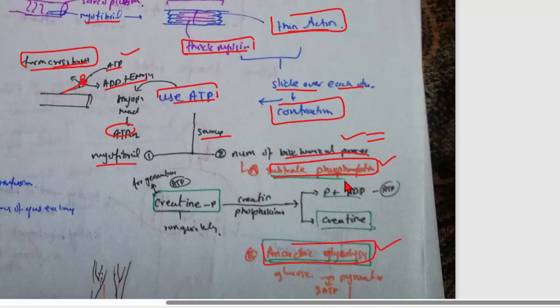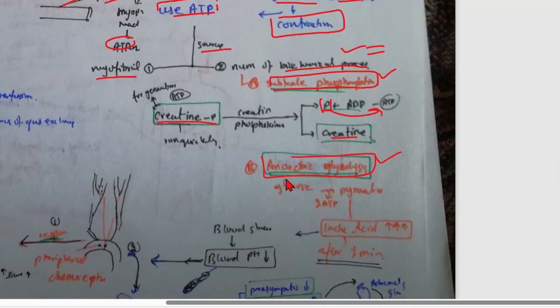So with substrate phosphorylation, when ATP is used, how is the ATP regenerated? There is creatine phosphate. Creatine phosphate has creatine phosphokinase. They give creatine and phosphate, and this phosphate is used to regenerate ATP. Another is anaerobic respiration. Glucose converts into pyruvate, and they form two pyruvate and lactic acid after 1 minute.